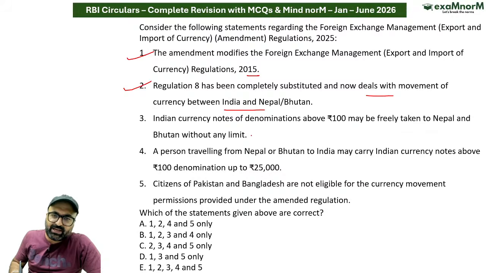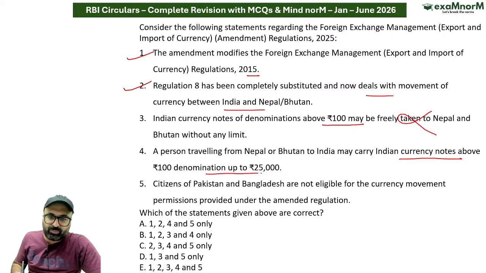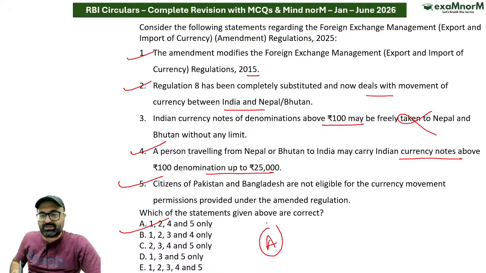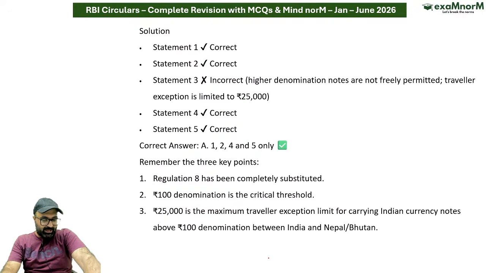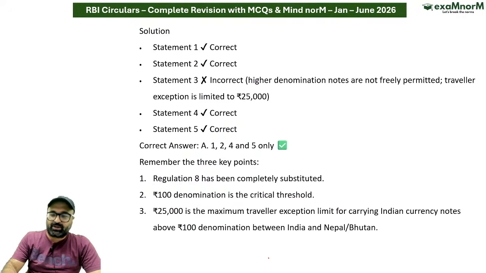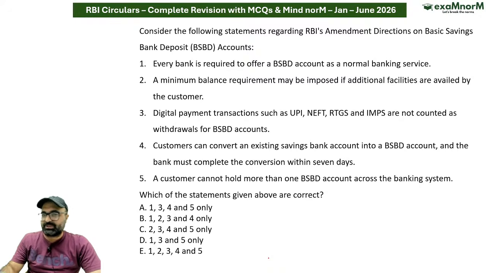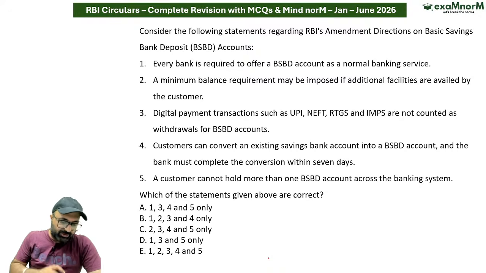The next point says Indian currency notes of denomination above 100 may be freely taken. No, sir. A person traveling from Nepal or Bhutan to India may carry Indian rupees above 100 rupee denomination up to 25,000. Correct. Citizens of Pakistan and Nepal are not eligible for this. This is correct. So the answer to this particular question is going to be A option. Is it clear? Moving on to the next one.